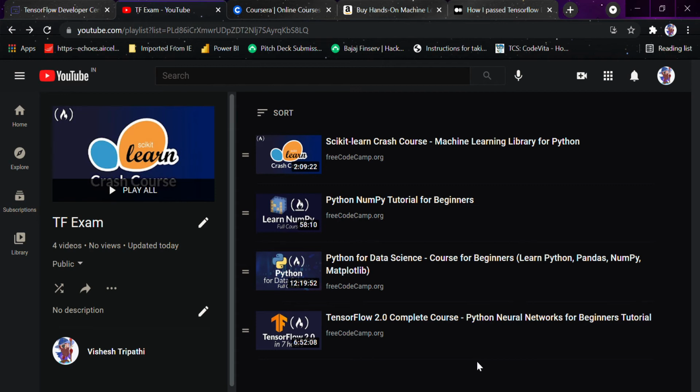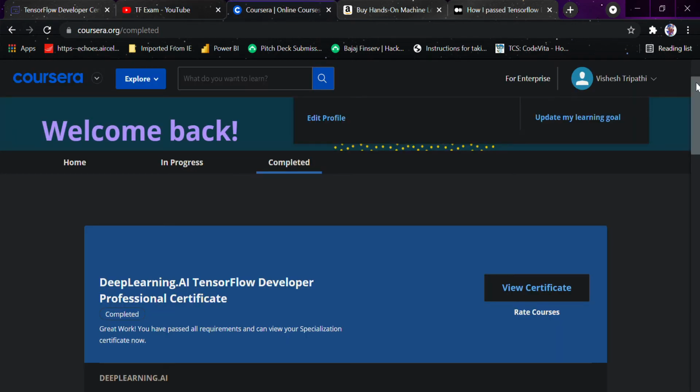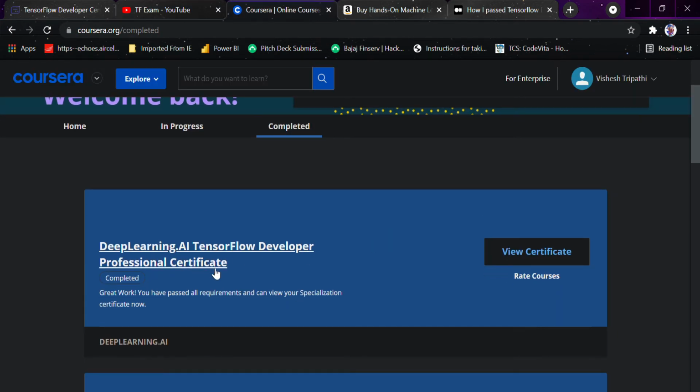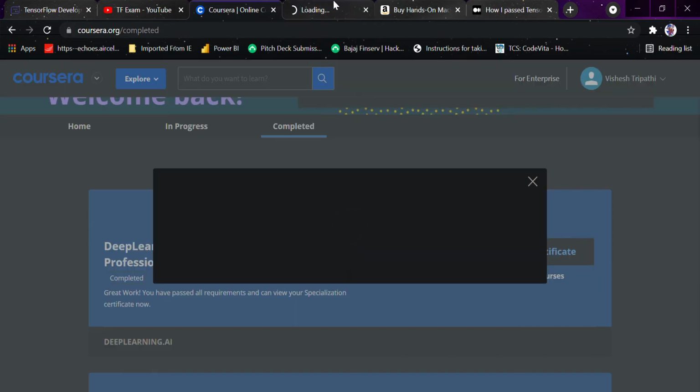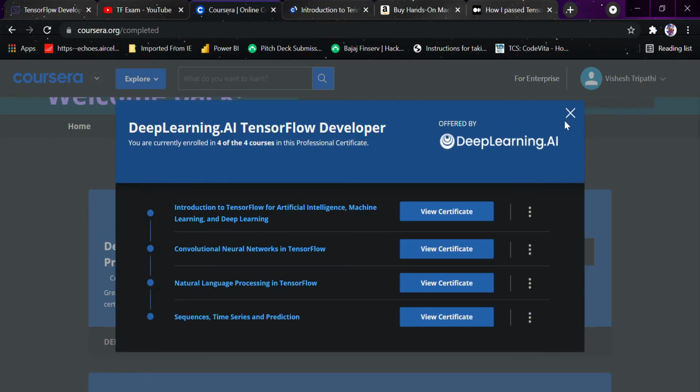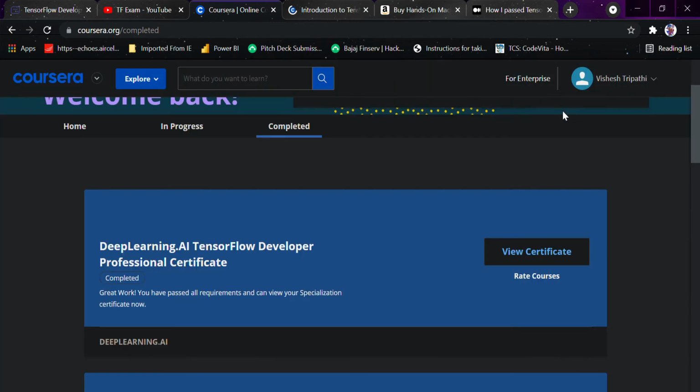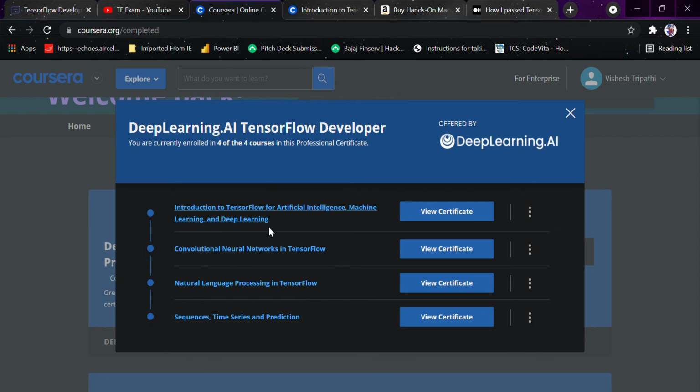After completing the basic ML libraries and Python, you can directly jump onto Coursera. This is the deeplearning.ai TensorFlow Developer Professional Certificate. In it you will be taught four main basic topics: introduction to artificial intelligence and machine learning, convolutional neural networks (CNN), NLP, and sequences, time series and prediction.